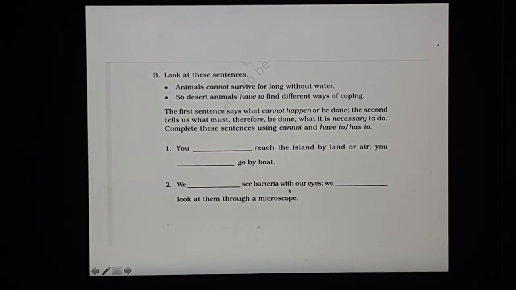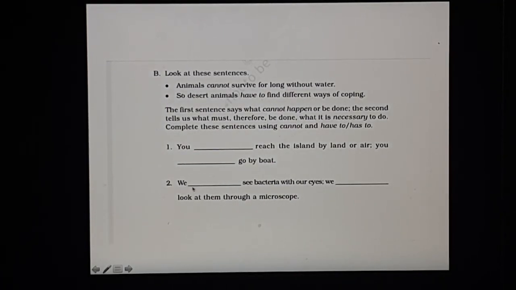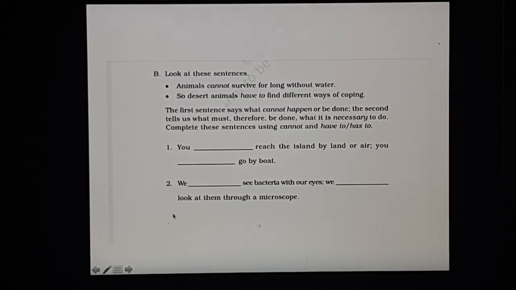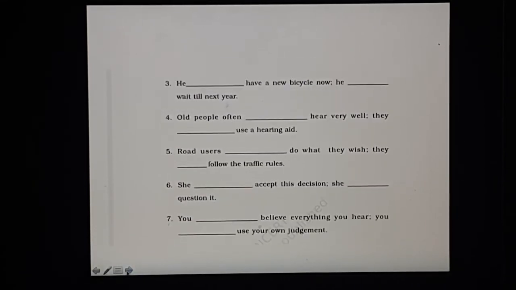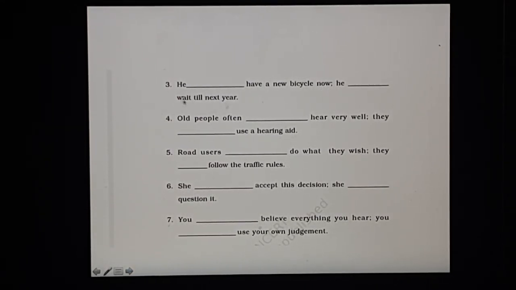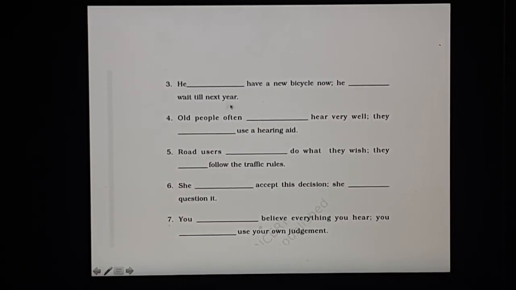We dash see bacteria with our eyes. We dash look at them through a microscope. We cannot see bacteria with our eyes. We have to look at them through a microscope. He dash a new bicycle now. He dash wait till. He cannot have a new bicycle now. He has to wait till next year.